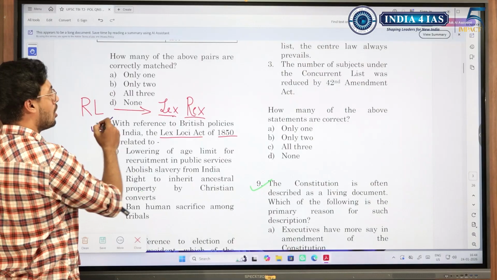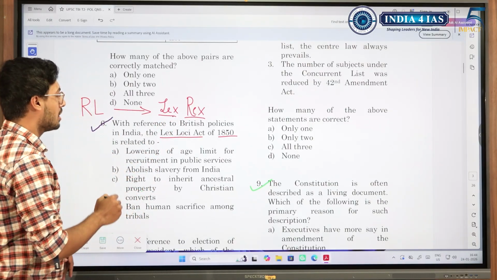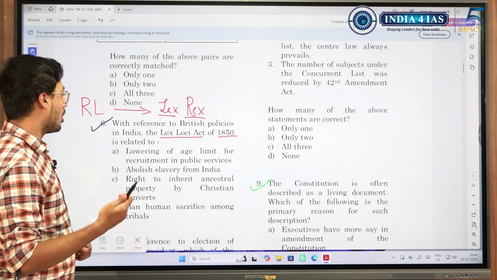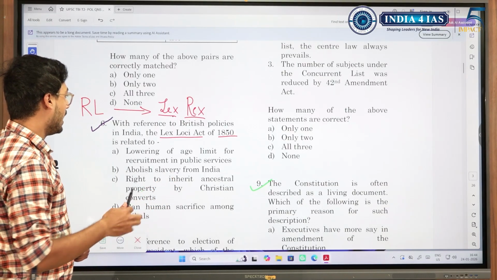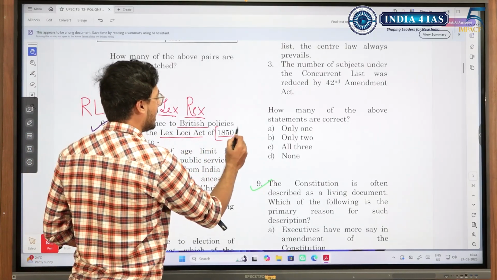Earlier it was king is the law. After the French Revolution the transition happened that law is the king. So the Lex Loci Act could be something that upholds the law, and it was a British policy from the year 1850.